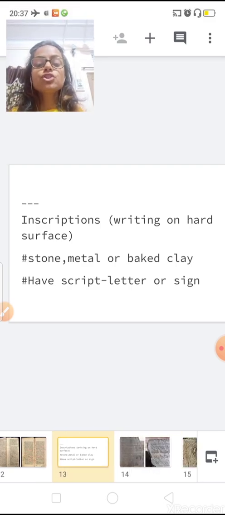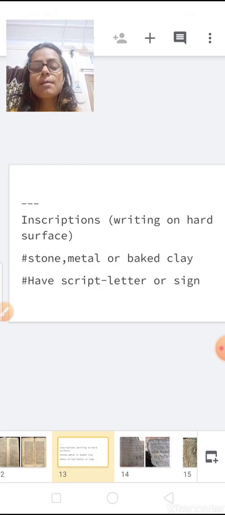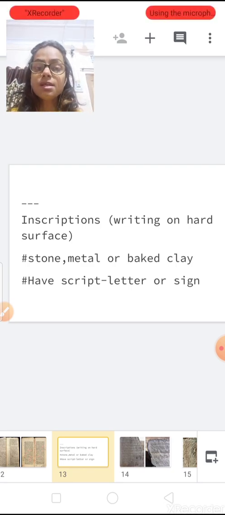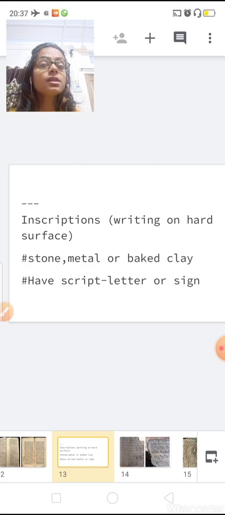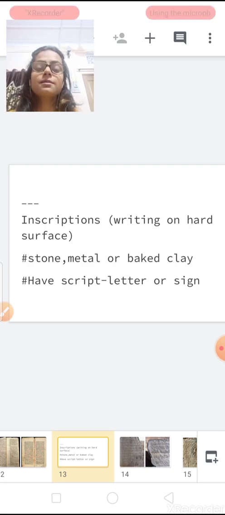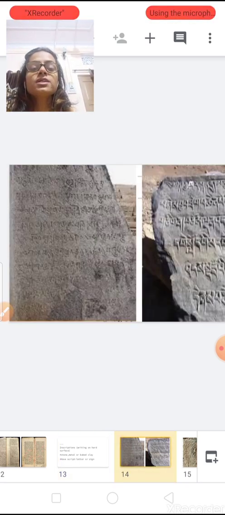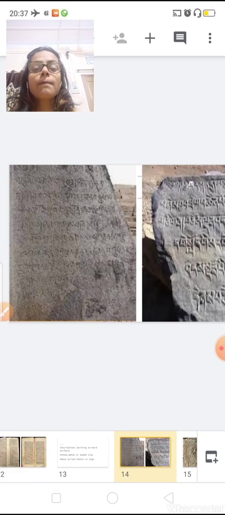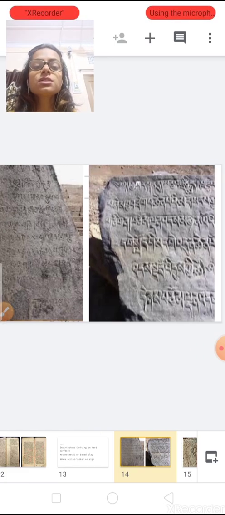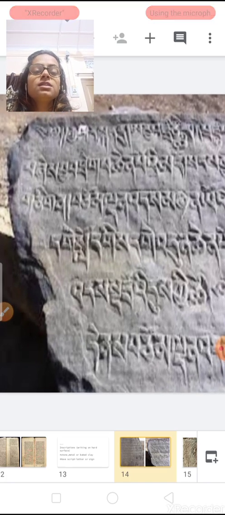Now I am going to show you an inscription example. In that you can see this is writing on a hard surface. Now you can see they are written on pillars and stones, in different scripts.